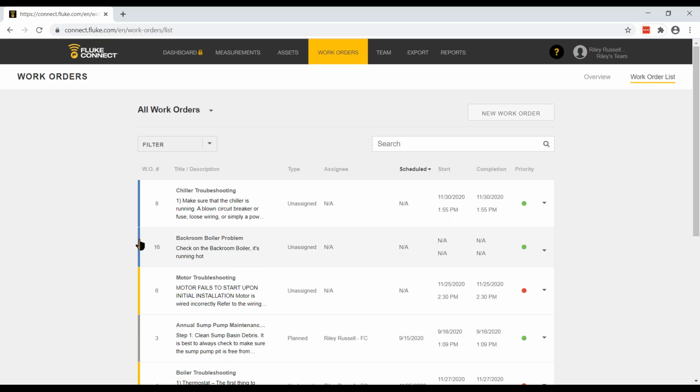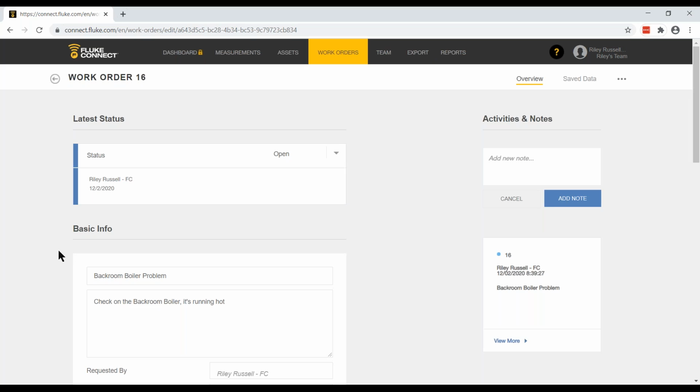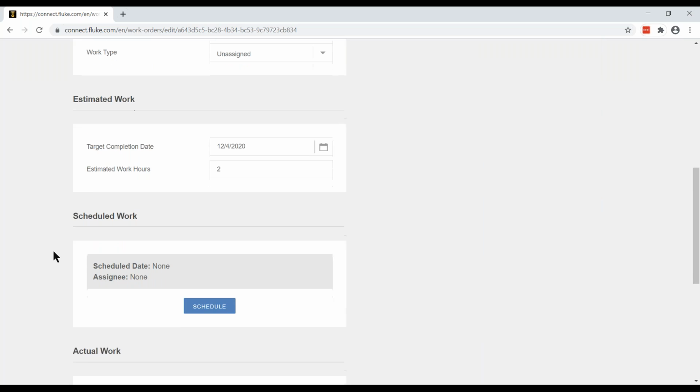It's got the blue open status. This is the one I just typed in, backroom boiler problem. Check on the backroom boiler, it's running hot. So I want to go into that work order and I'm going to go ahead and schedule this work order. So I'm going to assign a scheduled date and a teammate.